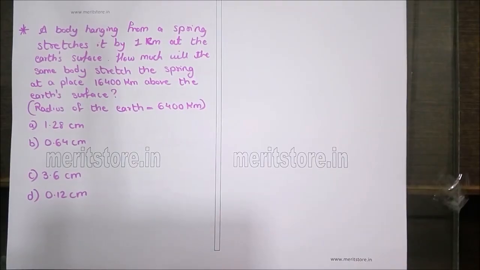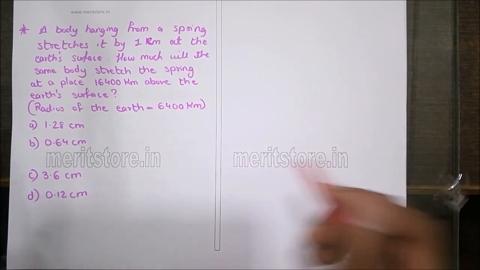A body hanging from a spring stretches it by 1 centimeter at the earth's surface. How much will the same body stretch the spring at a place 16,400 kilometers above the earth's surface? The radius of the earth is 6,400 kilometers. The options are 1.28 centimeters, 0.64 centimeters, 3.6 centimeters, and 0.12 centimeters.